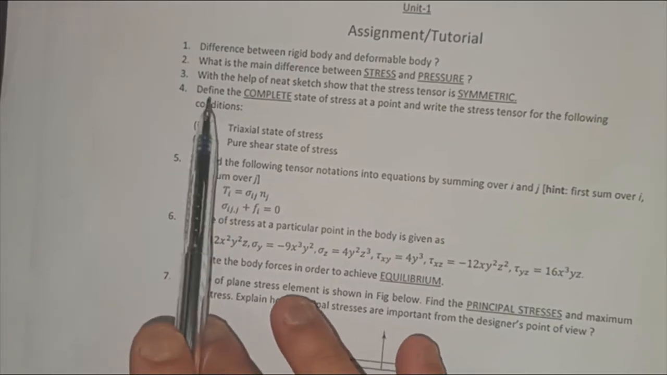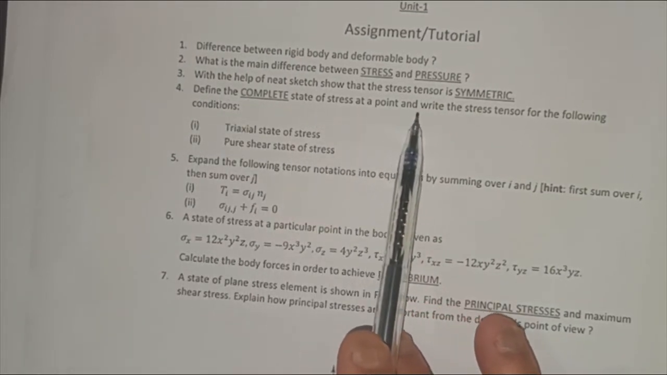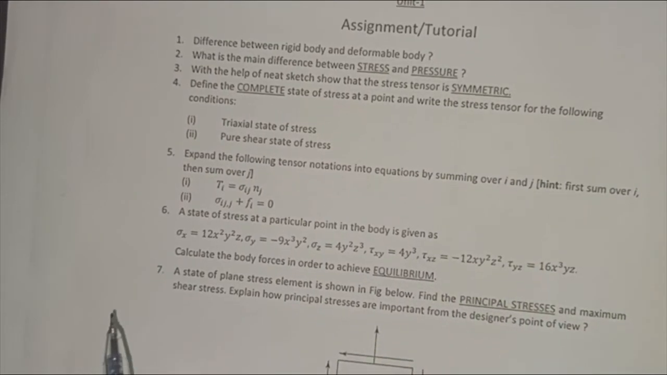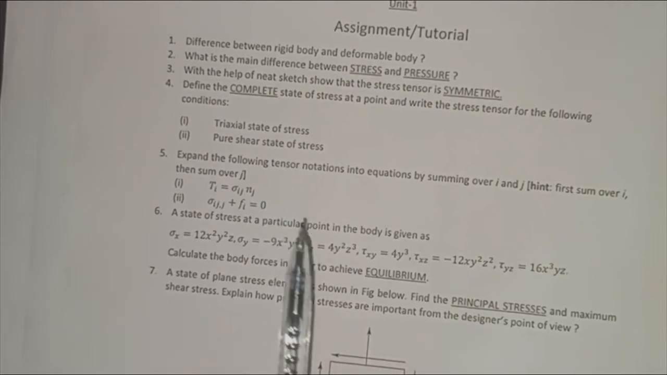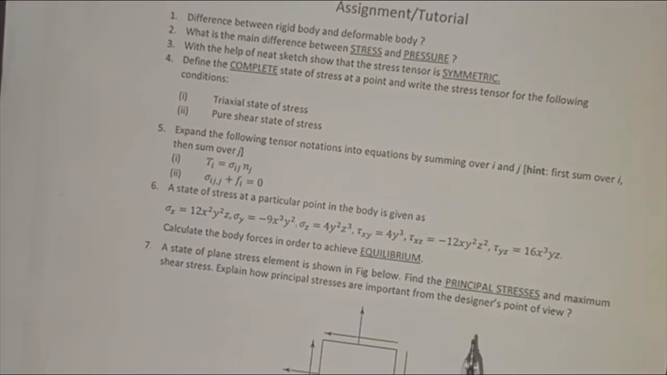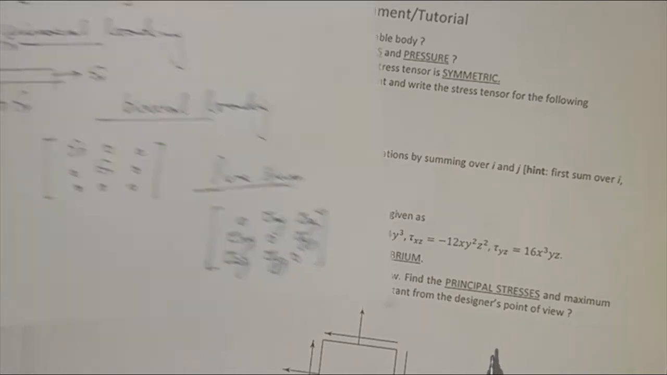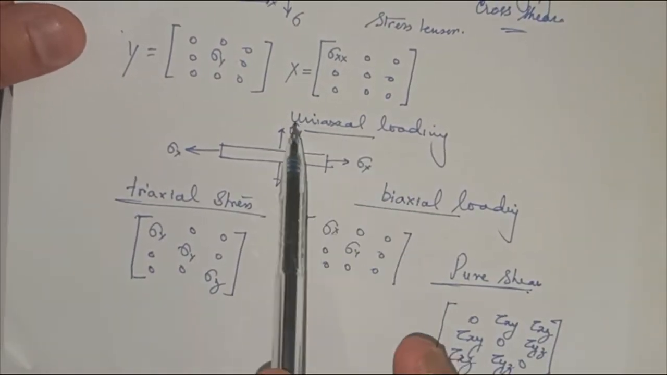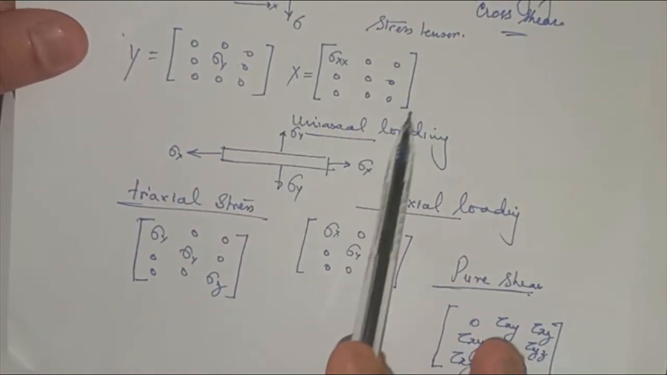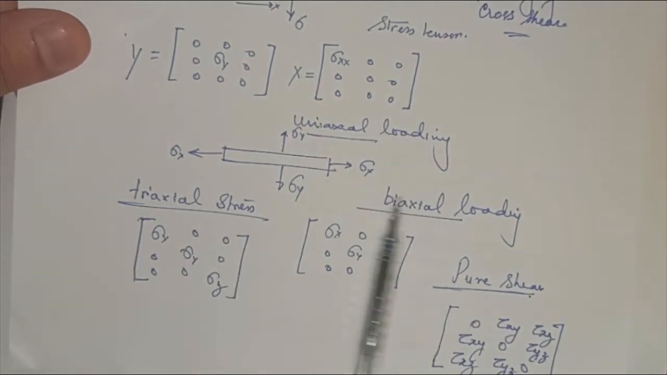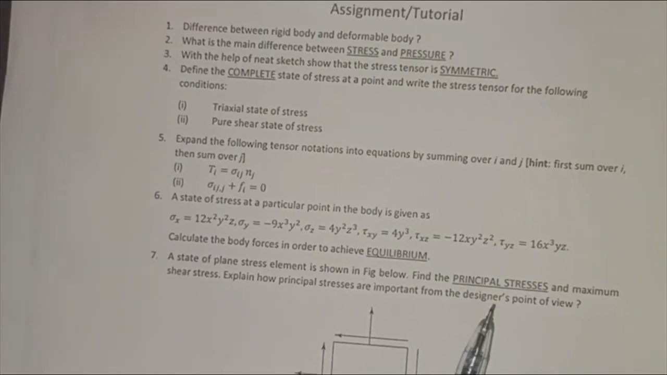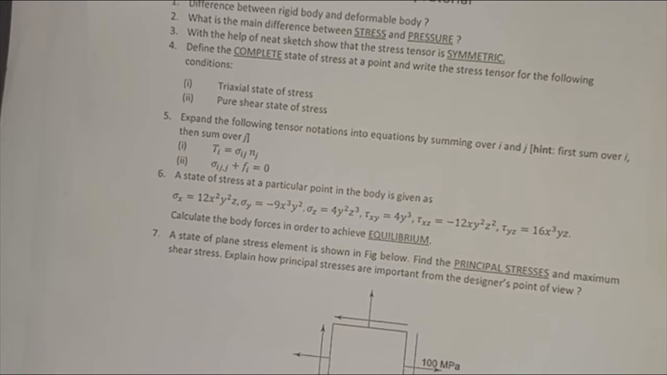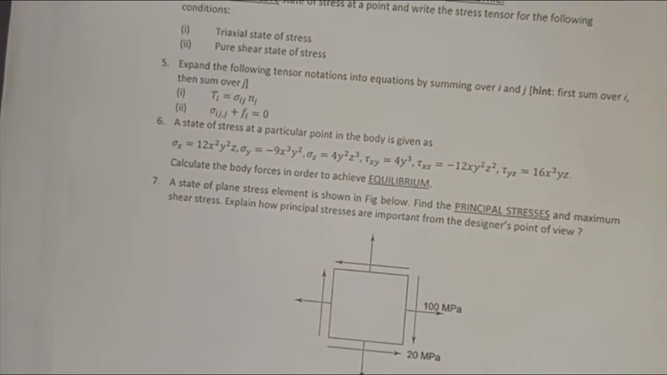Let's come to the fourth question. Define the complete state of stress at a point and write the stress tensor for the following conditions. What are the conditions? Triaxial state of stress and pure shear state of stress. I have already shown you the loading conditions, for a typical uniaxial loading case. This is one of the cases. Triaxial state of stress, biaxial state of stress, pure shear. So you have to write the stress tensor. Just write it like that, so you'll be able to understand what these states of stress are.